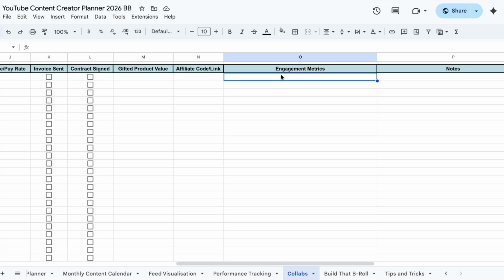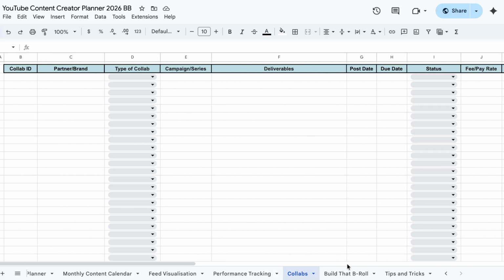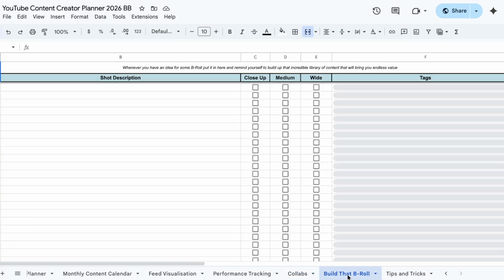And this engagement metrics is manual entry. So I want you to just keep an eye on your sponsored posts and write down the sort of engagement metrics that you want to send back to the brand. Like, it's been a week after you've posted it. This is how the post has performed. Thank you so much for working with me. It's been a great opportunity. Just so they can have some feedback on how it's going.